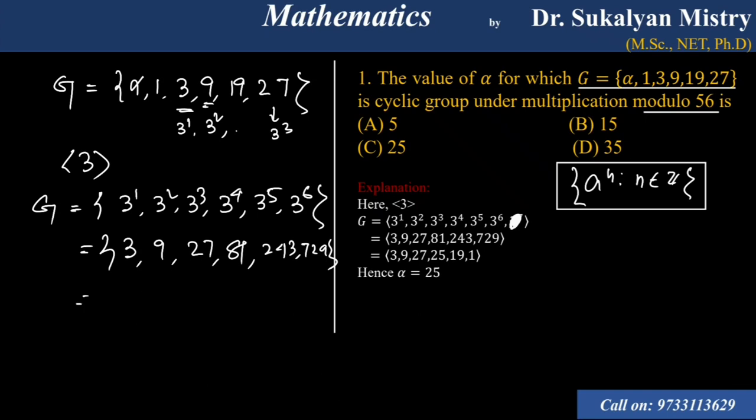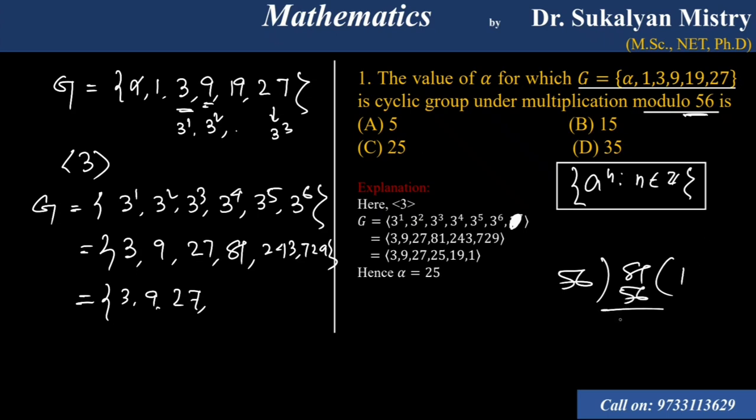Now it is given, this is the group under multiplication modulo 56. So 3, 9, 27. Now you have to divide 81 by 56. So the remainder will be 25, right? So 81 will be 25.